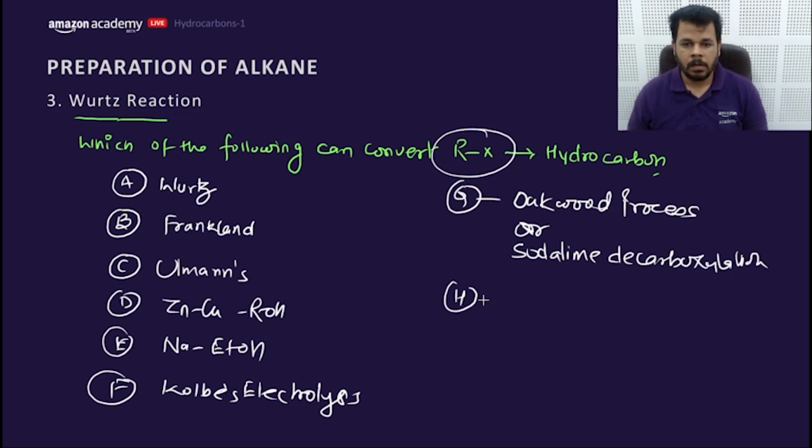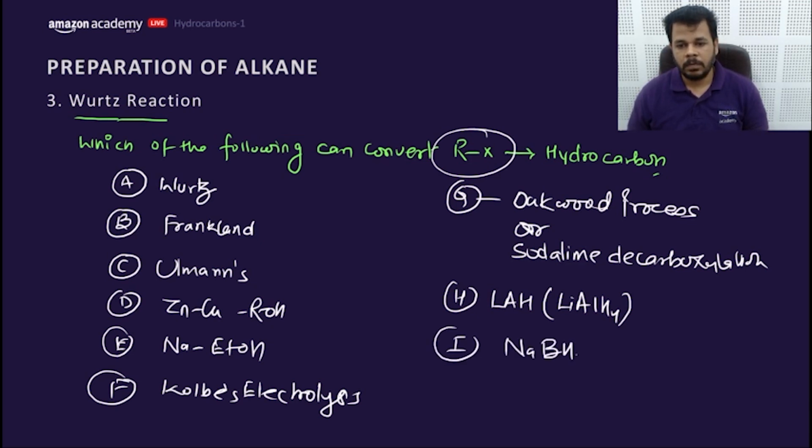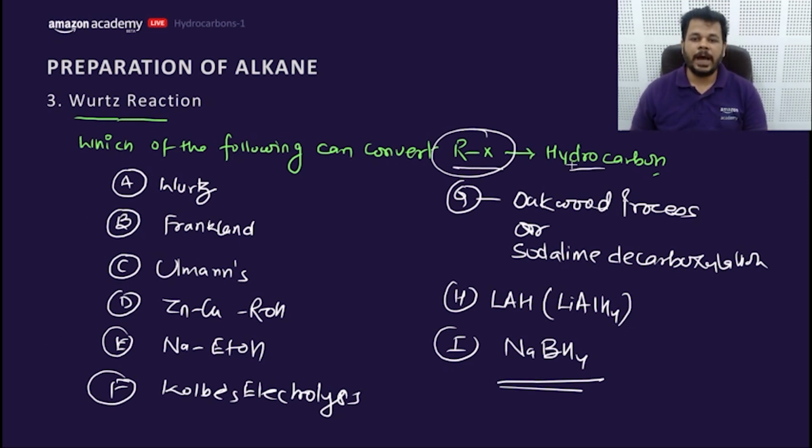And H, LAH, that is lithium aluminium hydride. I, NaBH4. Which of the following can convert RX into hydrocarbon? Write your answer, my dear friends.